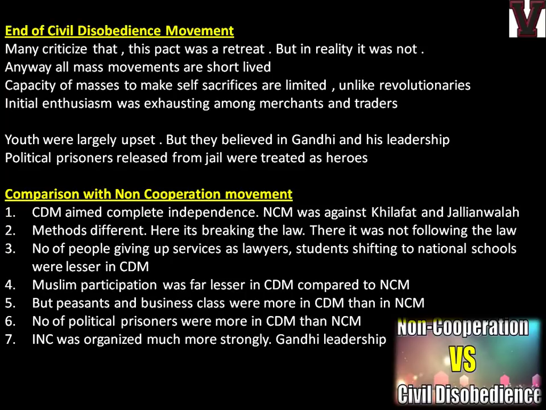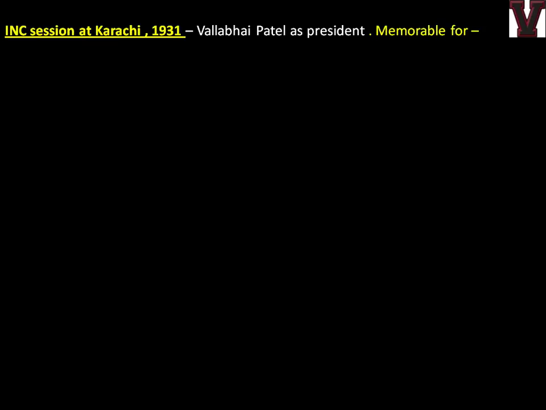So INC had become a much stronger body by now, because if you see the timeline, it is the 1930s. It is 10 or 11 years after the non-cooperation movement, and Gandhi became a strong leader. During the non-cooperation movement, Gandhi had just come to India, but now Gandhi was a mass leader. So that was basically the difference between the two.